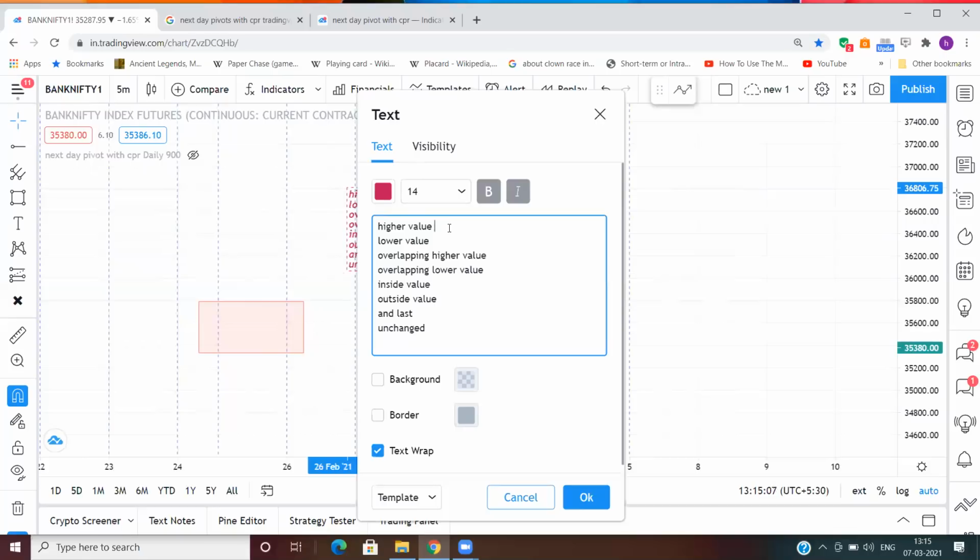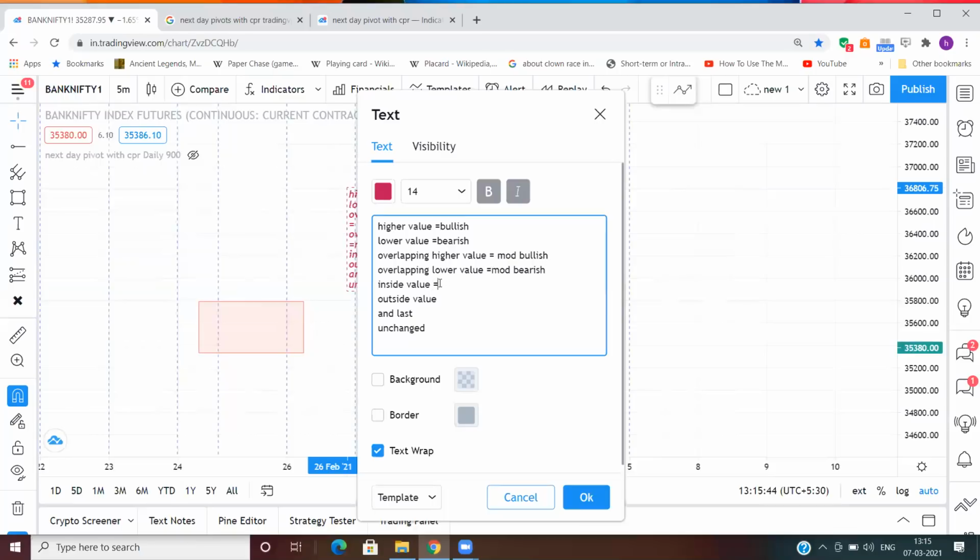And now higher value is equal to bullish. Lower value is equal to bearish. Overlapping higher value is moderately bullish. Overlapping lower value is moderately bearish.